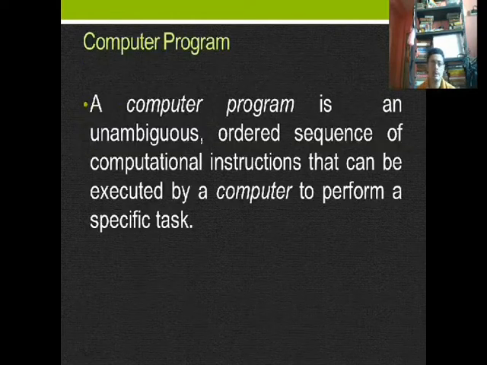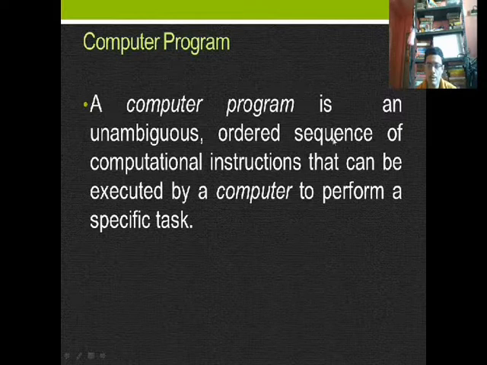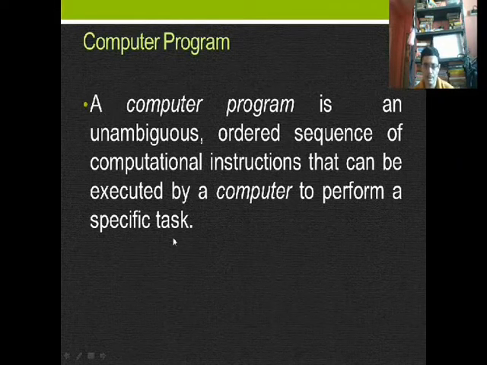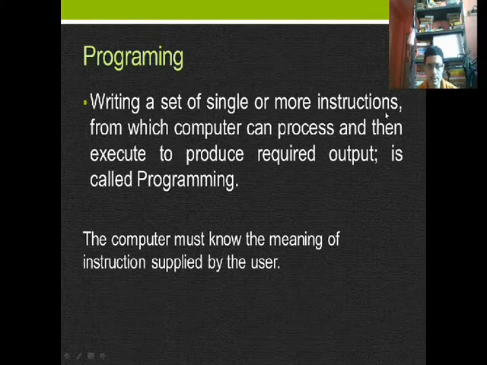Therefore, what is a computer program? A program is an unambiguous ordered sequence of computational instructions that can be executed by a computer to perform a specific task. This is called a computer program. Now, what is programming? Writing a set of one or more instructions from which the computer can process and then execute to produce the required output is called computer programming.